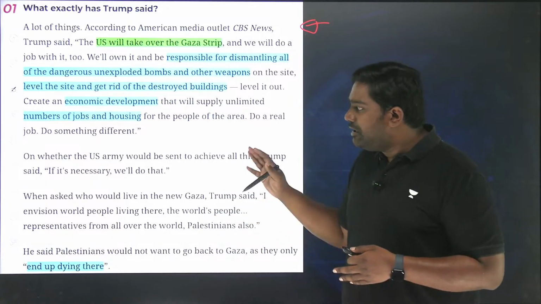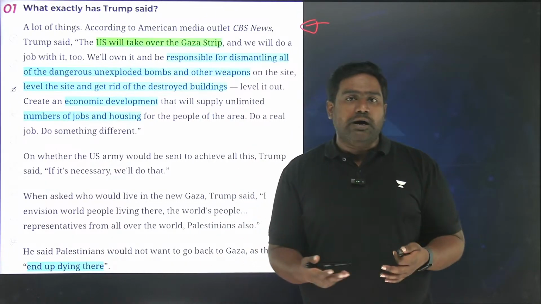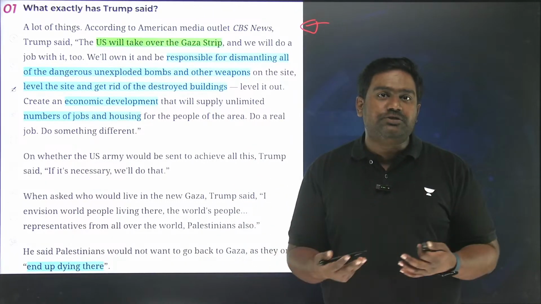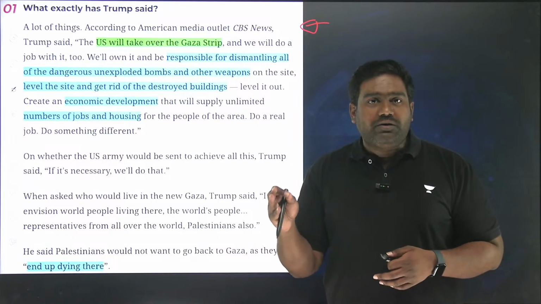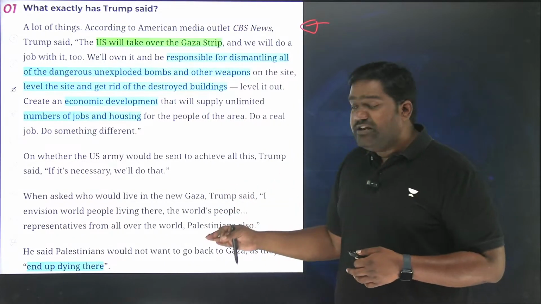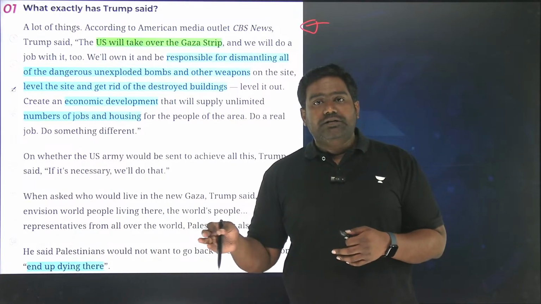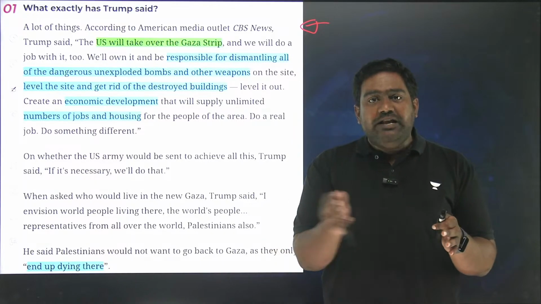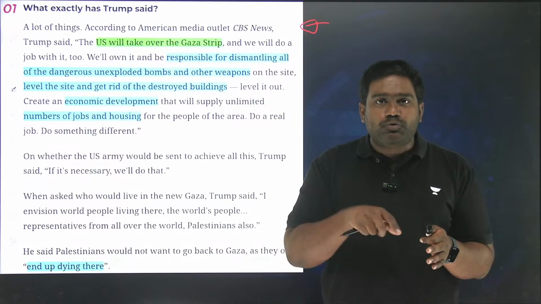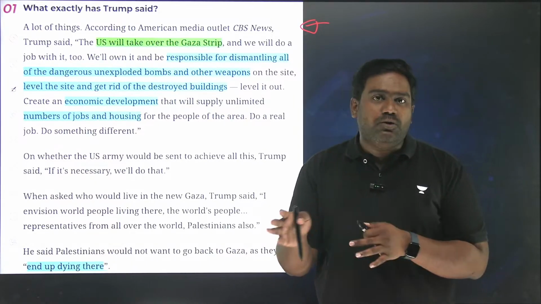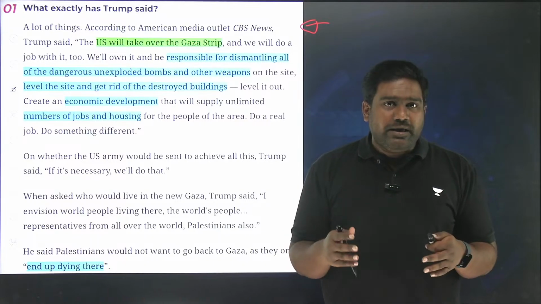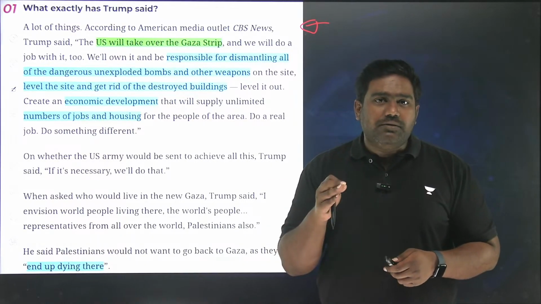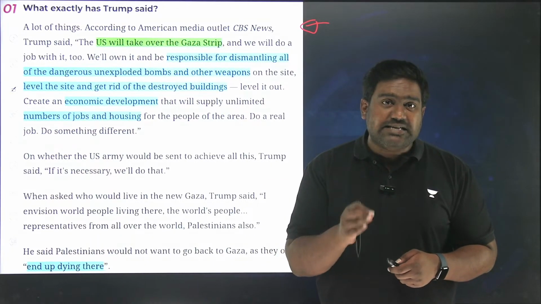So in this regard, Trump is right that Gaza needs to be cleaned out. Gaza needs to be rebuilt, reconstructed. But what Trump is suggesting is that Palestinians should leave Gaza, that Gaza has to be vacated. Then the US will take ownership of the Gaza Strip to reconstruct, redevelop and clean it out. This is where Trump's statements become highly controversial, even insensitive.